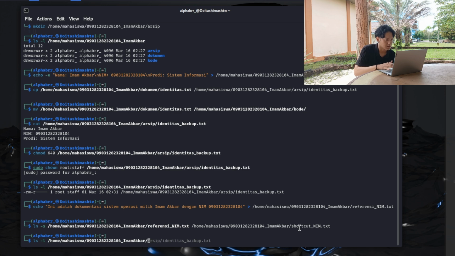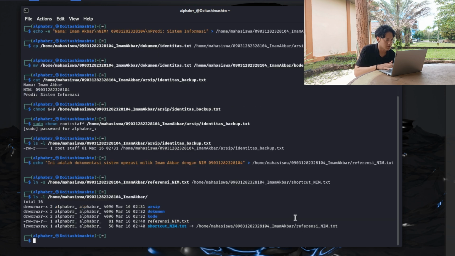Now look, this referensi_nim.txt and the shortcut_nim.txt is a symbolic link to referensi_nim.txt. So the task is done. As you can see at the bottom, the links are now established.